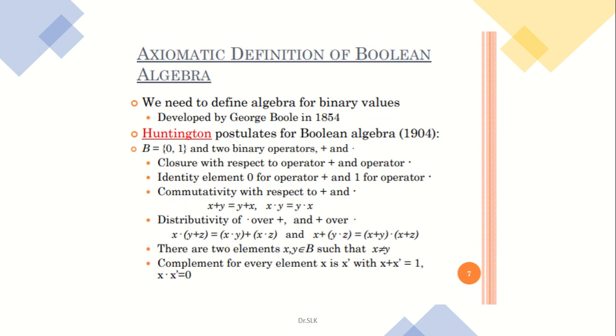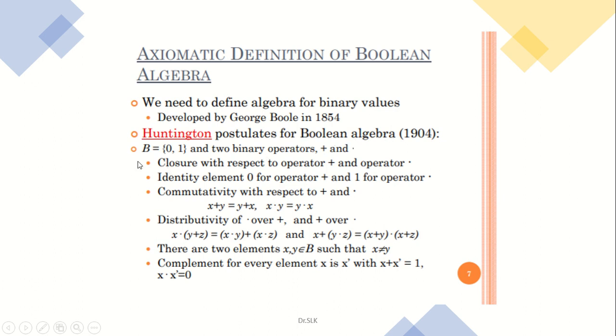Next is the axiomatic definition of Boolean algebra. We need to define the algebra for binary values developed by George Boole in 1854. Huntington gave the postulates for Boolean algebra in 1904. So the concept of Boolean algebra was developed in 1854, but Huntington gave some postulates for Boolean algebra in 1904.